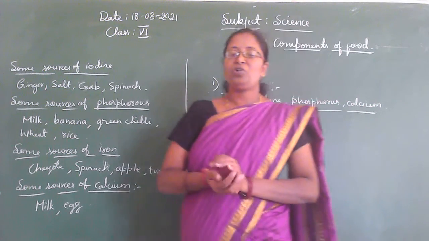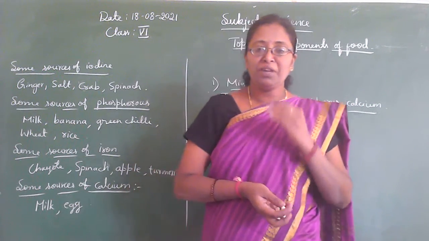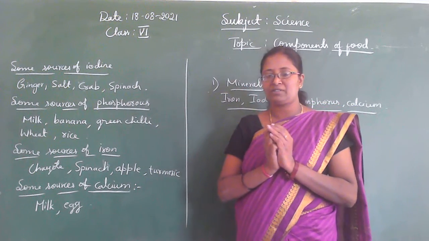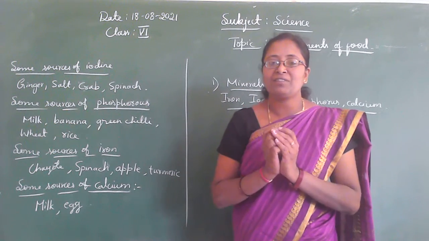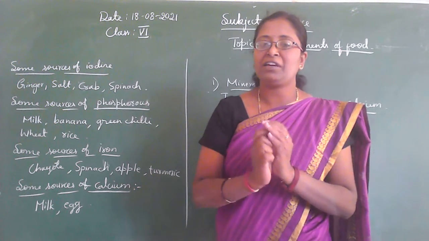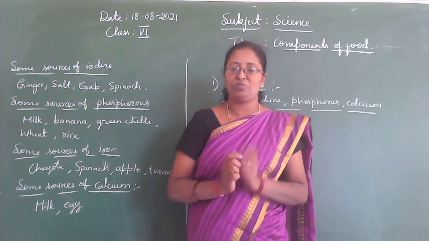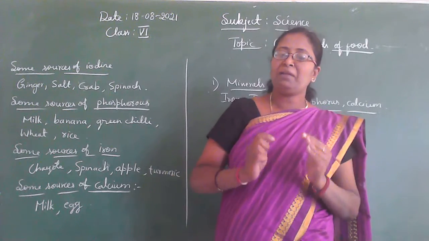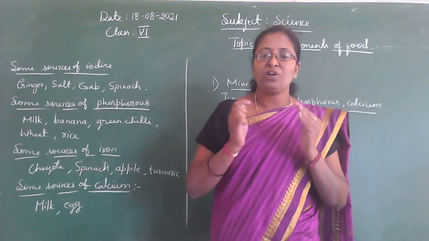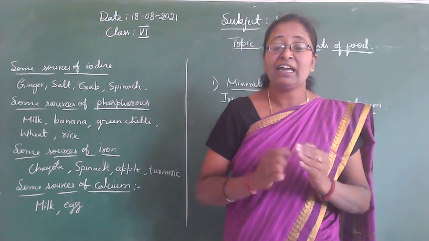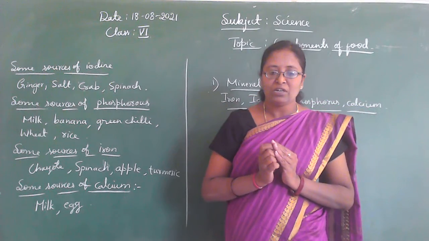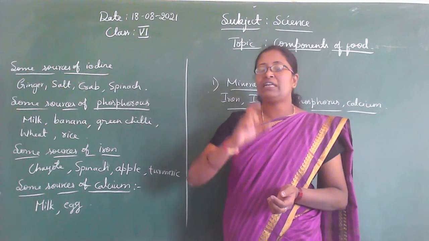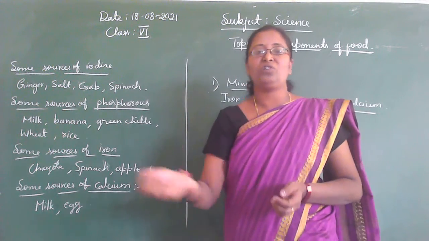So children, do you know about the minerals? If I take one raw material, that raw material contains one major nutrient. A particular nutrient is present in much larger quantities. In addition to this, that raw material also contains other nutrients.